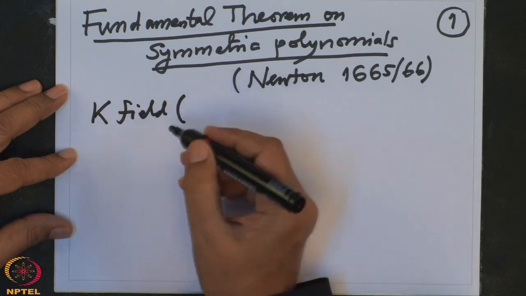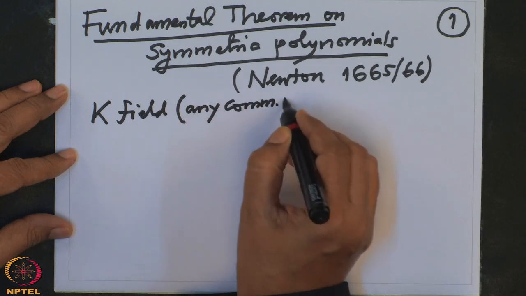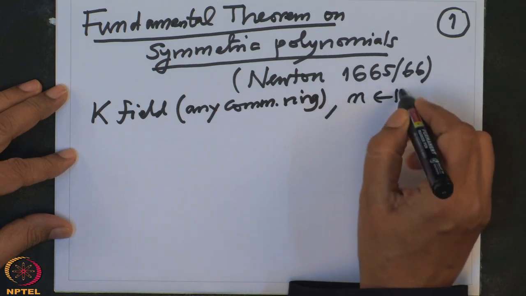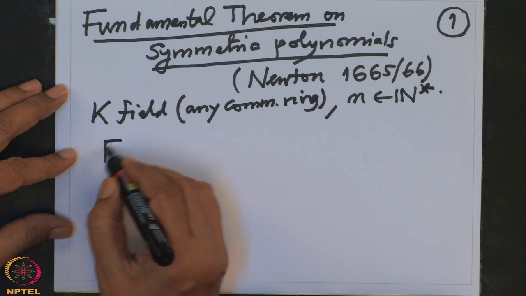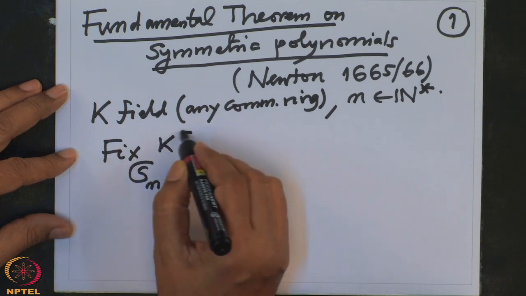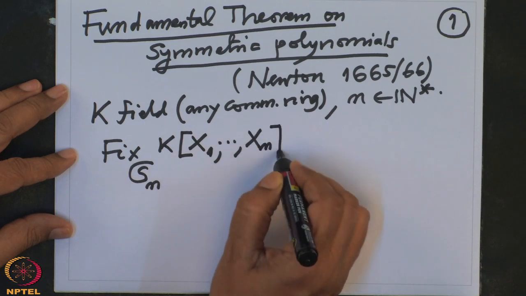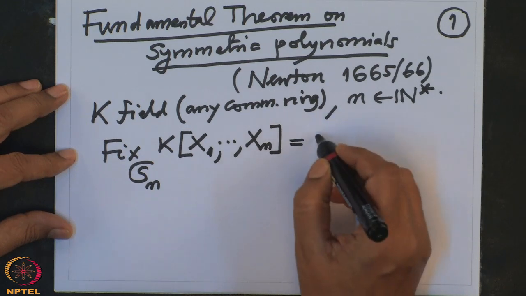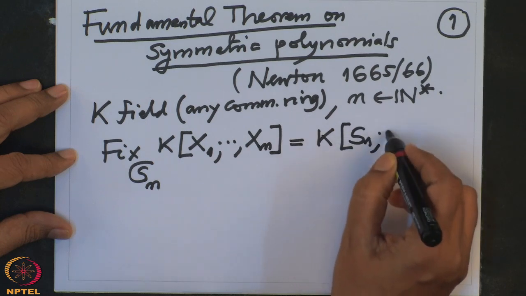more generally it can be a ring also, any commutative ring, where we can add and multiply elements and so on, and n is a non-zero natural number. Then we are describing the fixed field of S_n acting on K[x1,...,xn], the polynomial ring in n variables over K. This polynomial algebra is precisely the subalgebra generated by elementary symmetric polynomials.